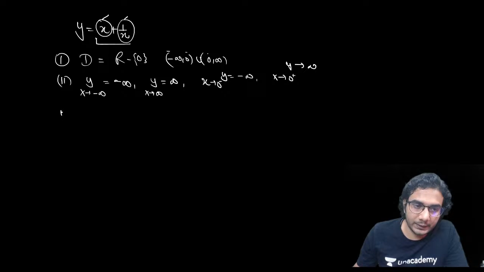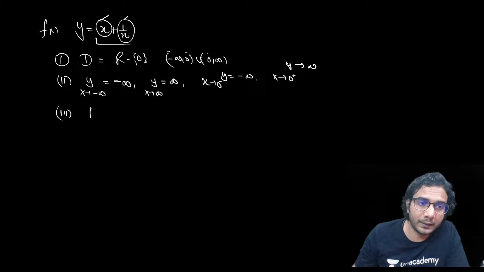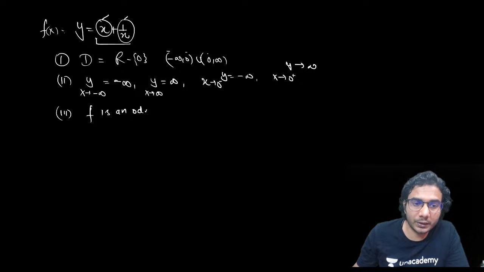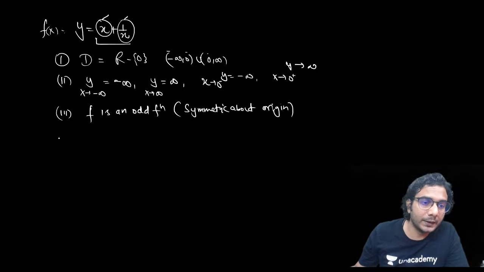All right. Third is, I told you about the symmetry. So yes, this function f, if I call it f, then f is an odd function. Odd function means symmetric about origin. All right, symmetric about origin. Fourth, we'll draw f dash.